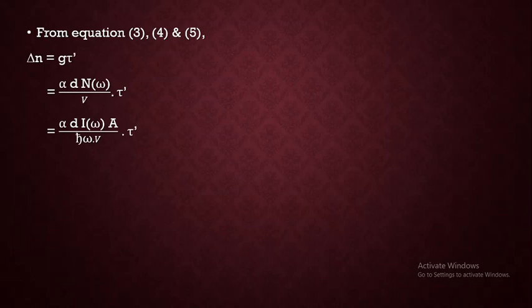Here we can observe that in the numerator we have D into A, that is thickness into area, which is nothing but the volume of the slab itself.